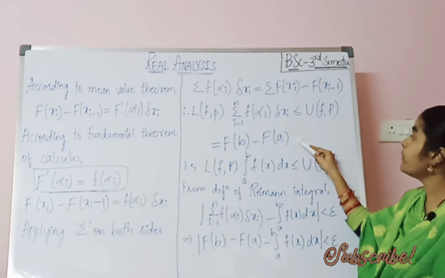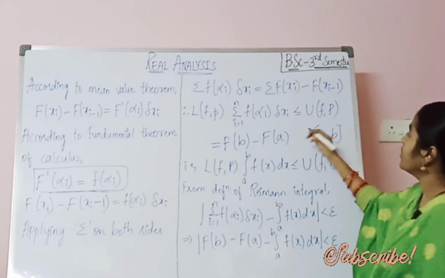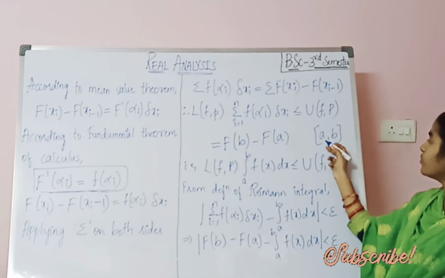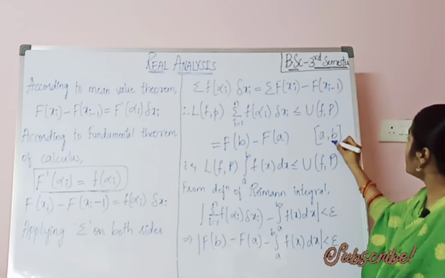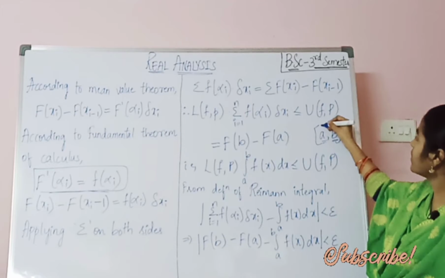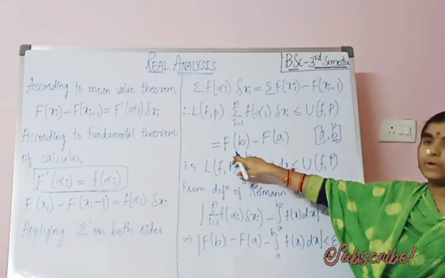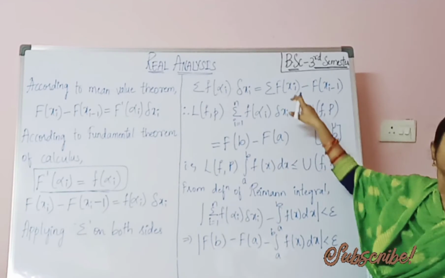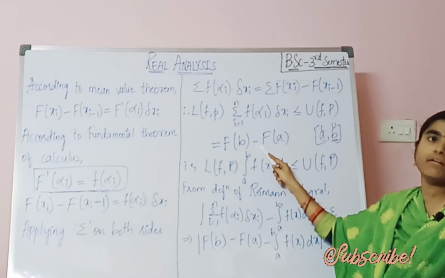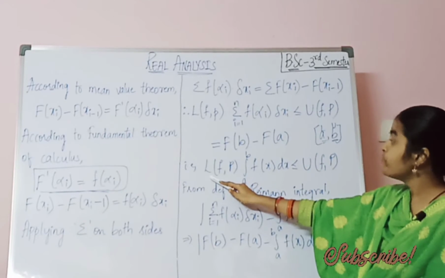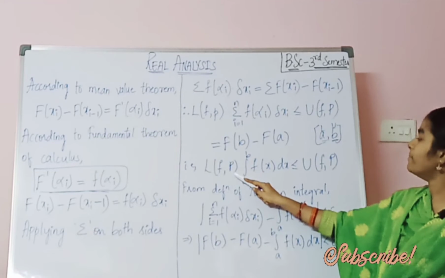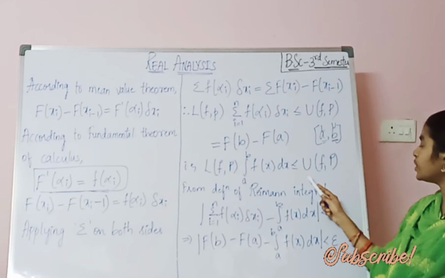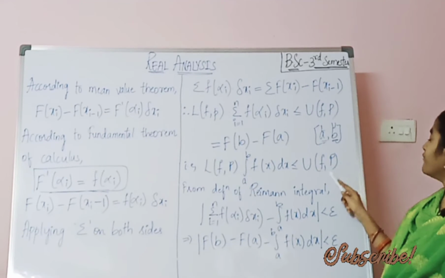As we discussed earlier, the partition is on the closed interval [a, b]. So here the upper bound is b and the lower bound is a. That equals F(b) minus F(a). That is, L(f, P) is less than or equal to the integral from a to b of f(x) dx, which is less than or equal to U(f, P).